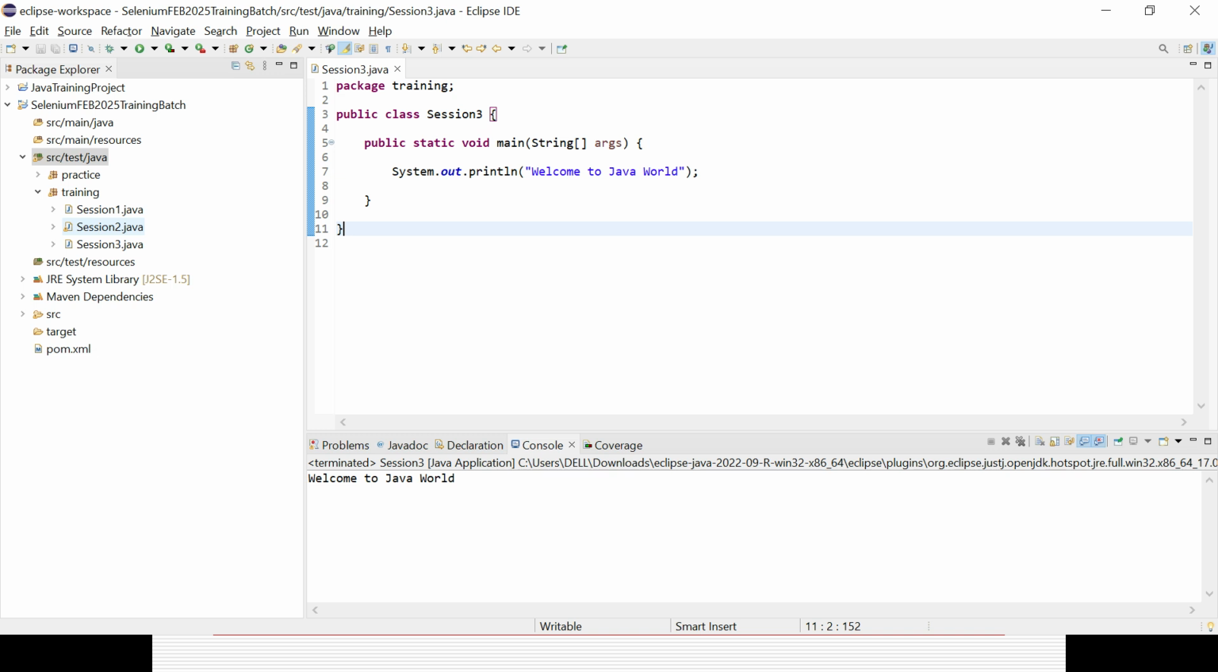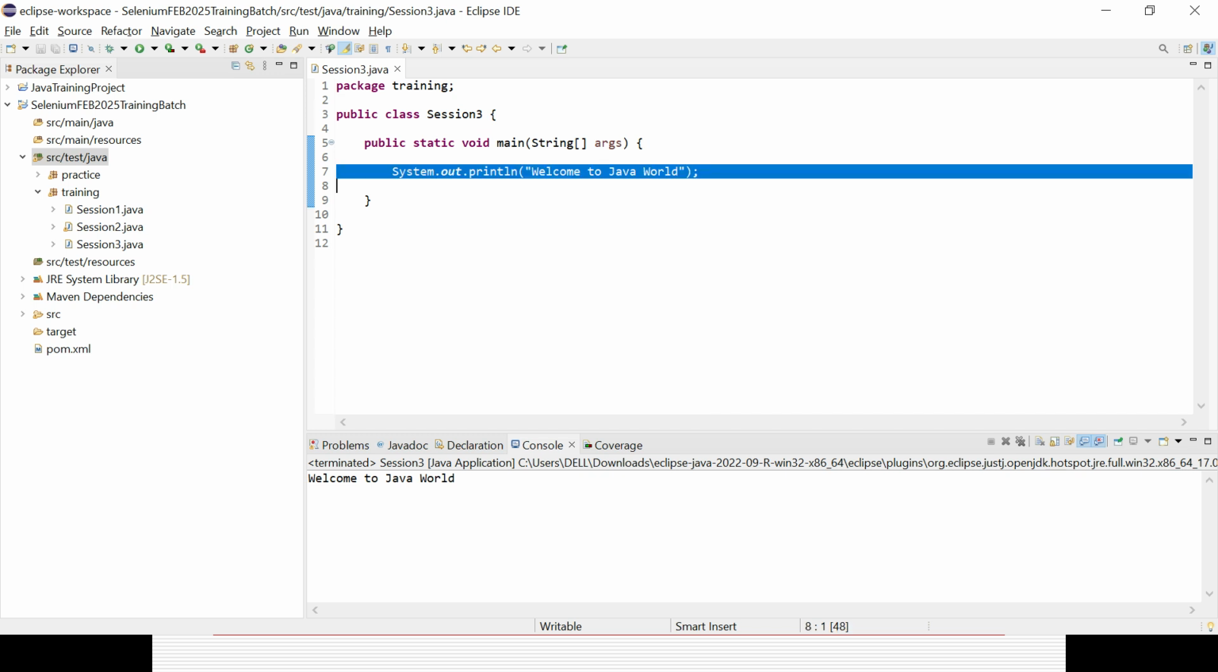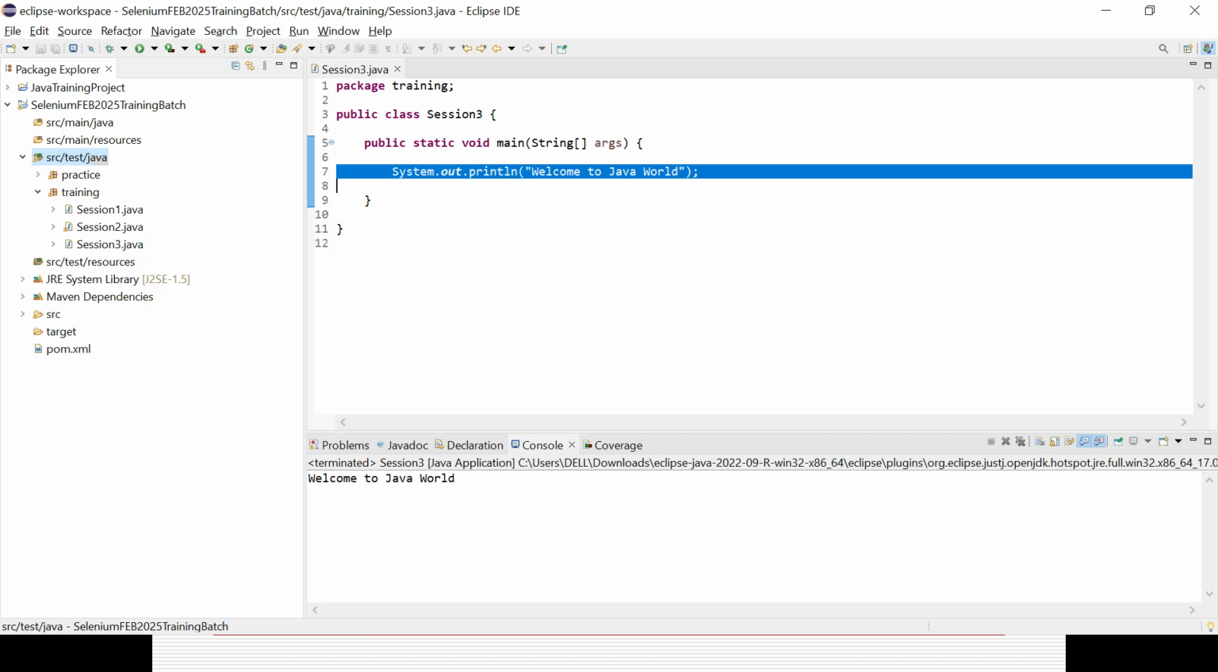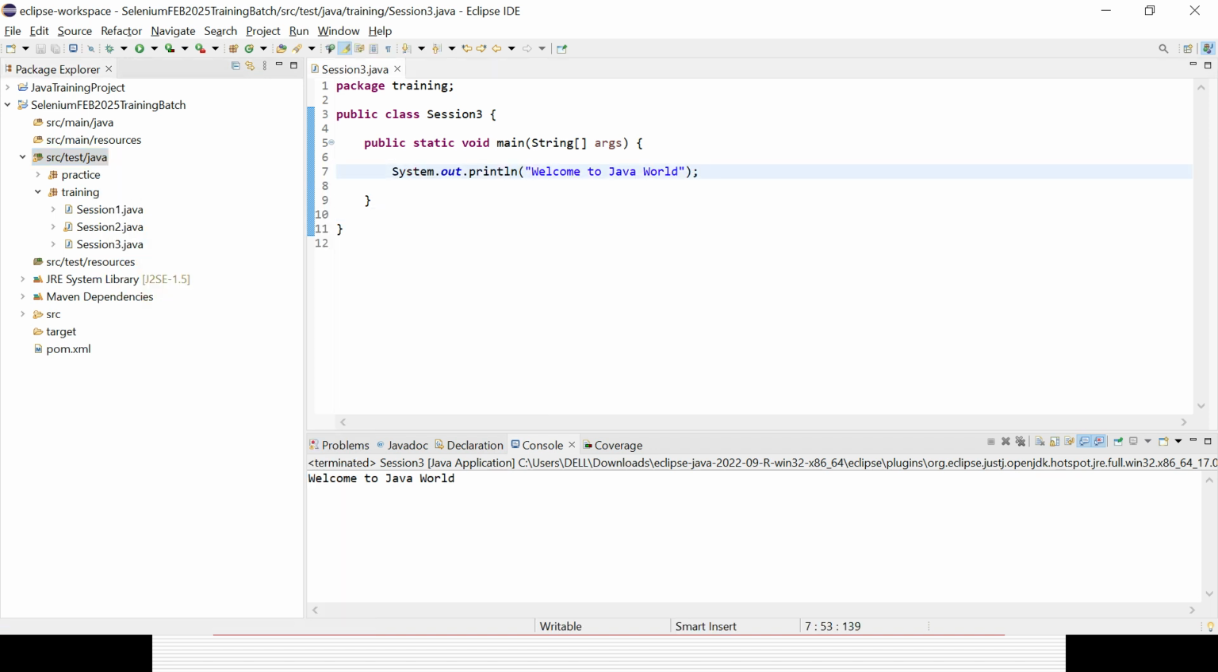So without a package, we can't create the class? No. In case you want to create a class, it will be placed in the default package, which is created by default. Okay, got it. So project, then package, then class.